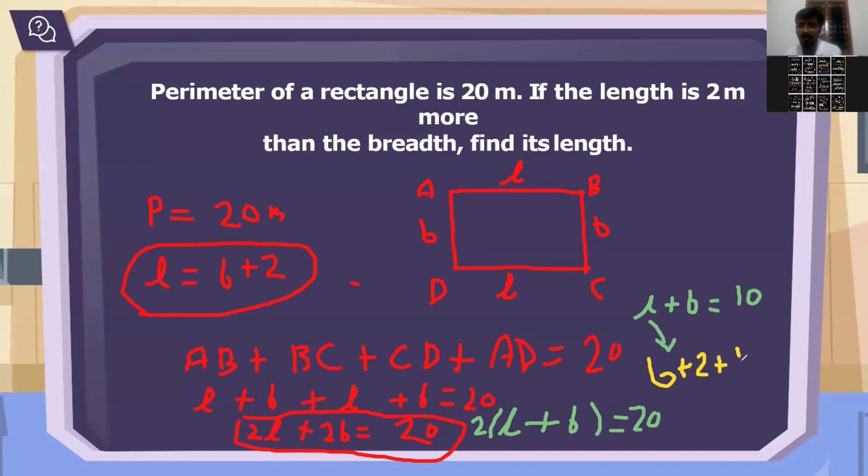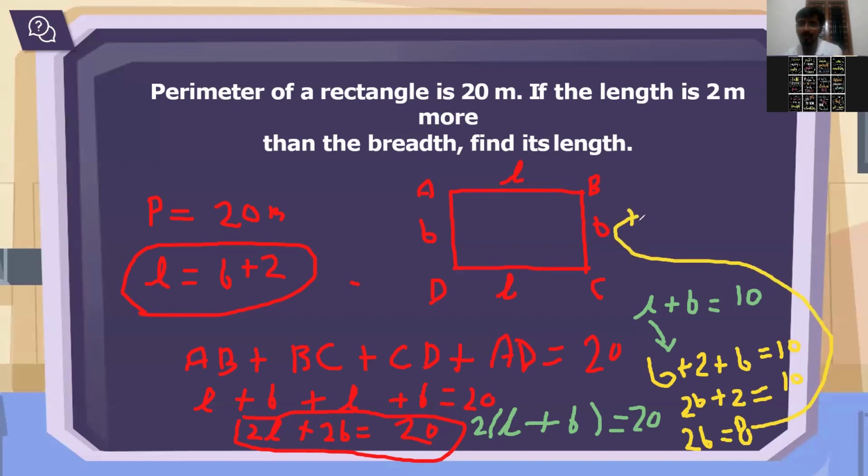B plus 2, and again B is there, equals 10. Now you can see I'm getting B two times. So I'll get 2B plus 2 equals 10. Now we can simplify this equation. This 2, if you take that side, it will become minus 2. So 2B equals 10 minus 2, which is 8. So 2B equals 8.